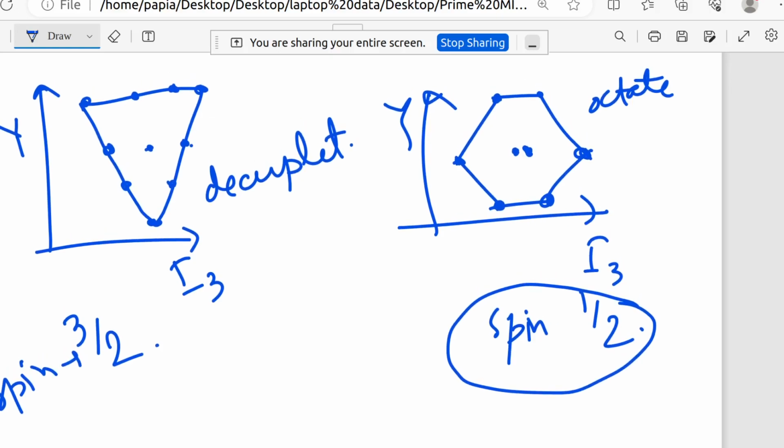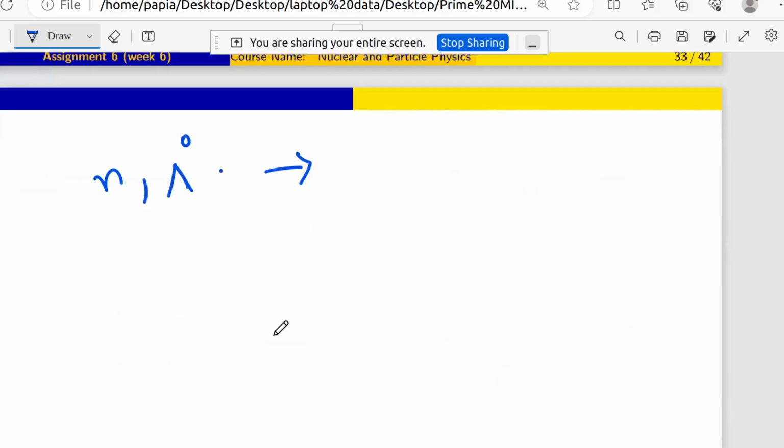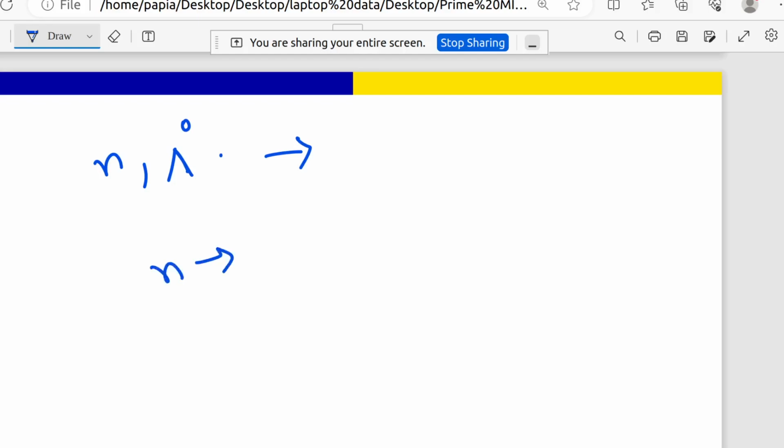N is here, P is here, and this is sigma minus, sigma 0, sigma plus, and this is delta 0, lambda 0, something like that. You can see that lambda 0 quark content and n quark content are obviously different, and we know the quark content of n is u d d.